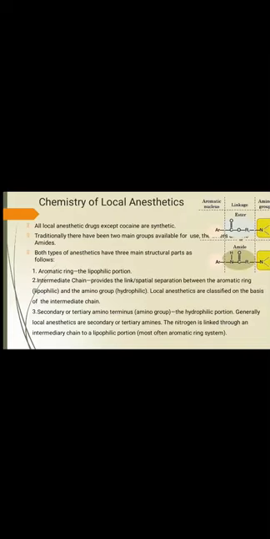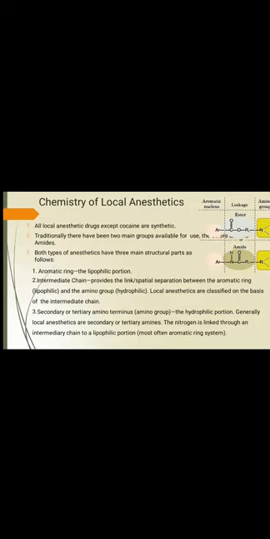Next part is the chemistry of local anesthetics. In a diagram we are able to see the functional groupings present in local anesthetics. Structurally it consists of an aromatic nucleus and an amino group.